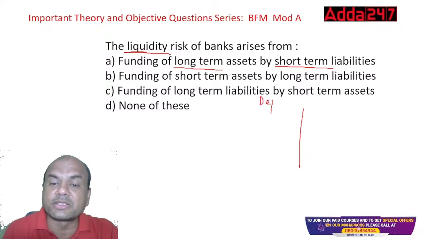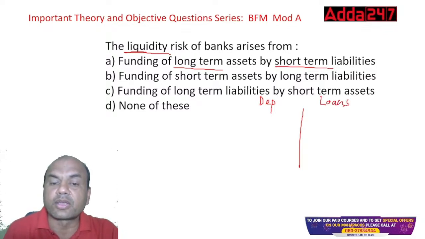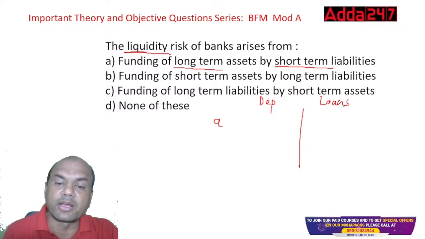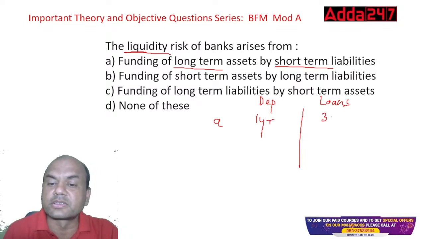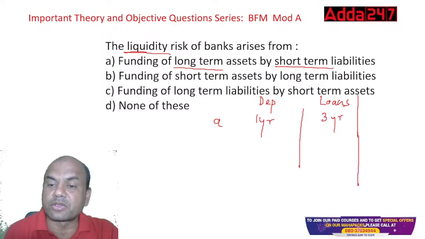Here, liabilities means deposits. Assets means loans. Now, case number A: funding of long-term assets by short-term liabilities. Means I'm having a deposit of 1 year and I'm giving a loan of 3 years. Will this create a liquidity risk for me? Just type yes or no over here.